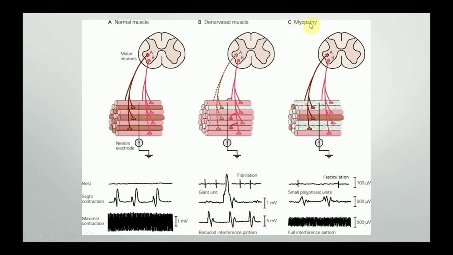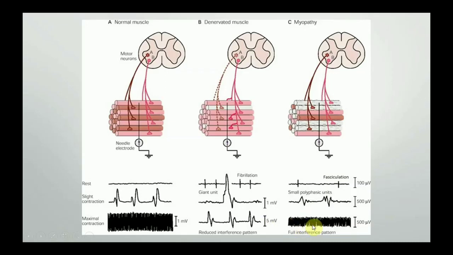Now when there is a muscle disorder or myopathy, what will happen in resting state? Fasciculations will be seen. There will be contraction of the muscle fiber which is visible through the skin. When the person is instructed to do slight contractions, the motor unit potentials will be present, but the amplitude will be less. As you can see, the amplitude compared to normal is very less. The amplitude of the contraction is less because the abnormality is in the muscle, so the amplitude of the action potential is less.